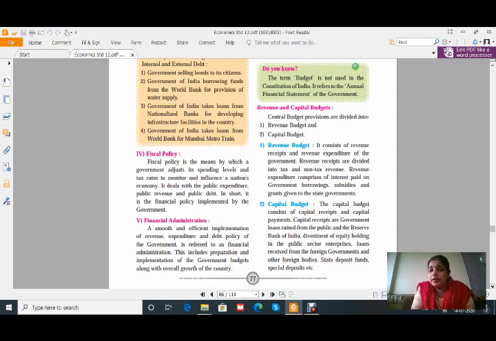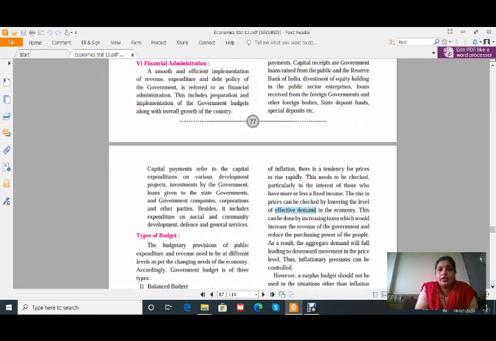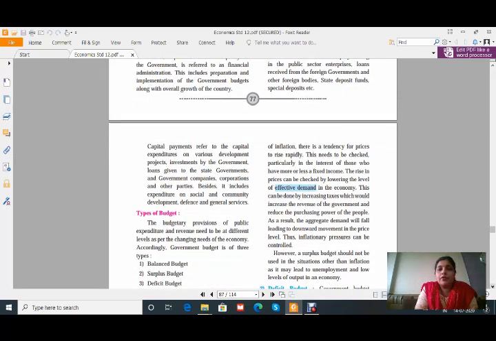Okay, and thus the government will earn from the budget, or we can say budget is a proper planning from which government can earn revenue, or we can say it fixes the sources of revenue, so that it can spend on public welfare. Okay, I think all of you are getting clear about this. So capital budget, again, capital payments refer to the capital expenditure on various development project investments by the government.